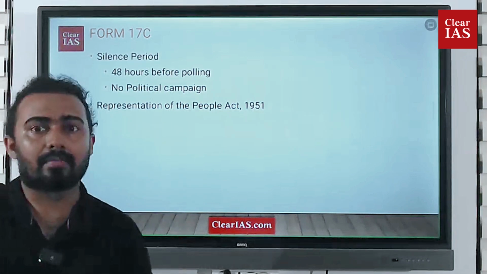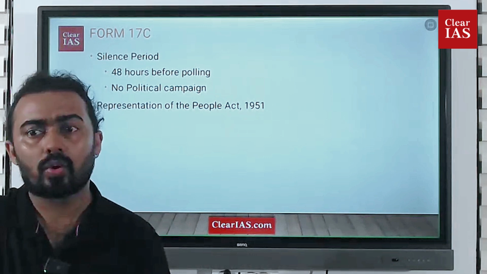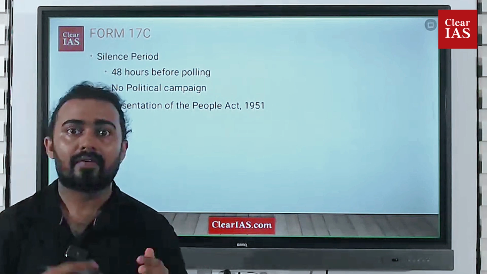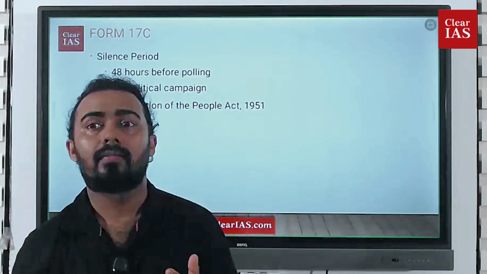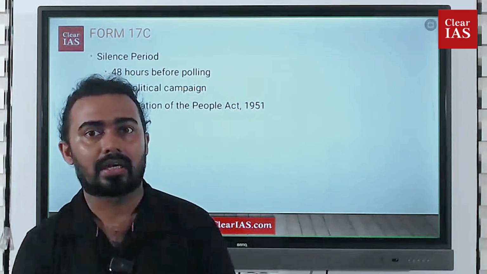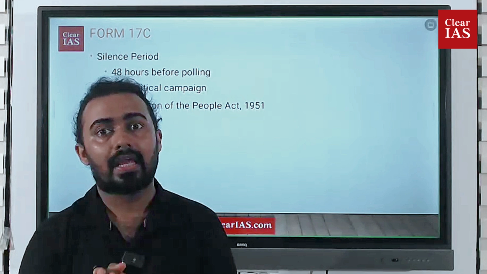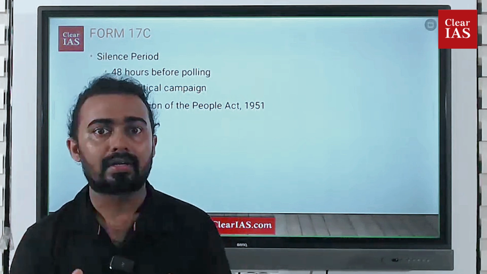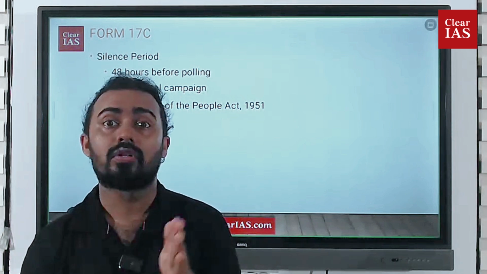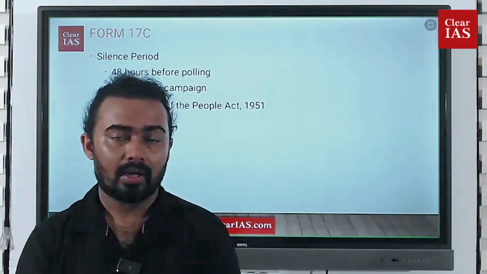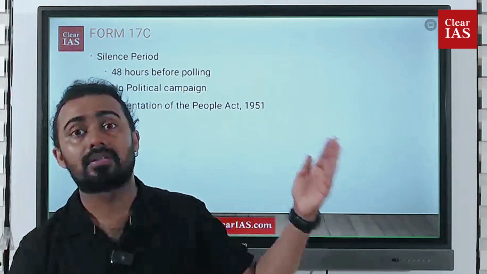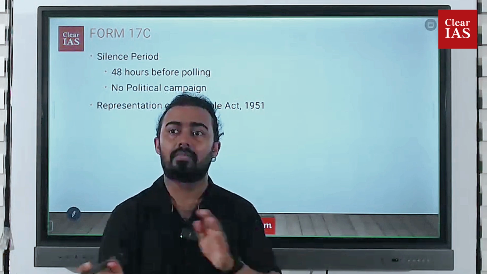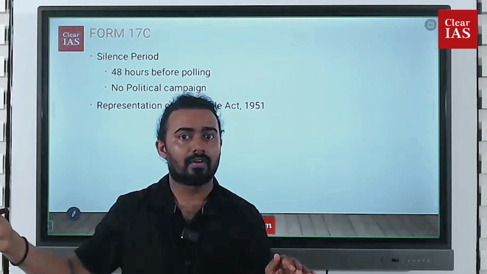And the last thing is about the silence period. So what is called the silence period? Because every party gets an equal amount of time, right? Even though they may not have an equal amount of money for election advertisements and all these things, they have an equal amount of time. So that particular time is set just before 48 hours of the actual election day. For example, if Saturday is the election day, the silence period starts from Thursday morning. So Thursday and Friday will be silence days, and then Saturday will be the election.